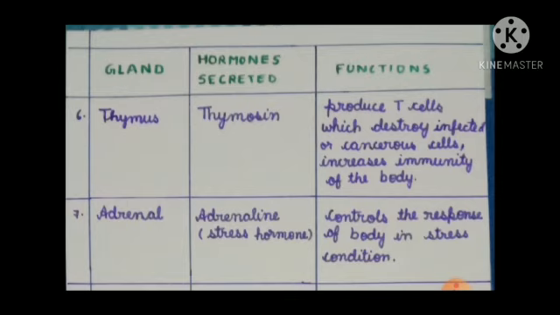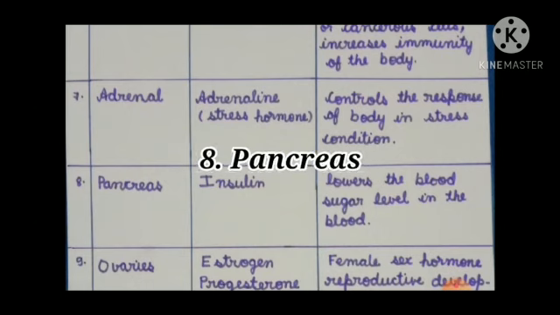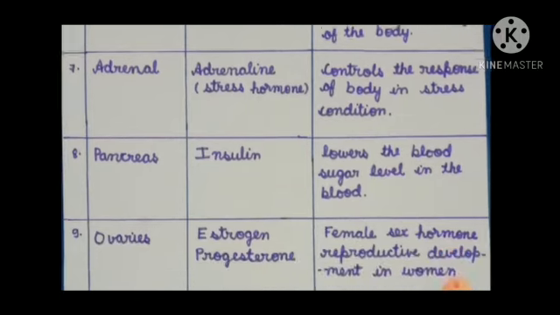Now students, let's move to the seventh endocrine gland of our body, that is the adrenal gland. The hormone secreted by the adrenal gland is adrenaline. It is also known as the stress hormone. It controls the response of the body in stress conditions. The next gland, which is very important for human beings, is the pancreas, and it secretes a hormone known as insulin. Insulin lowers the blood sugar level.